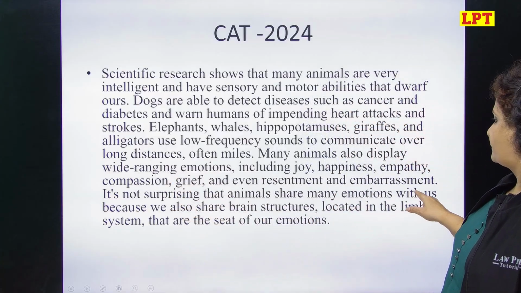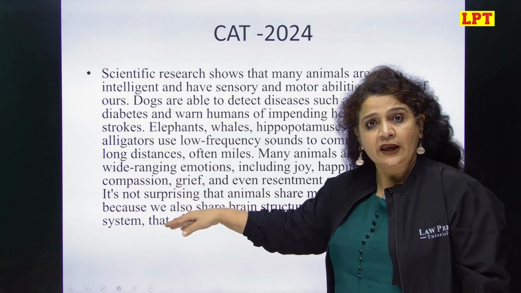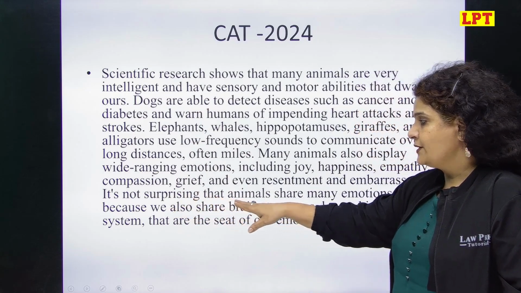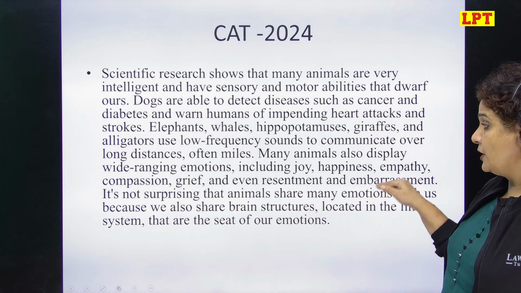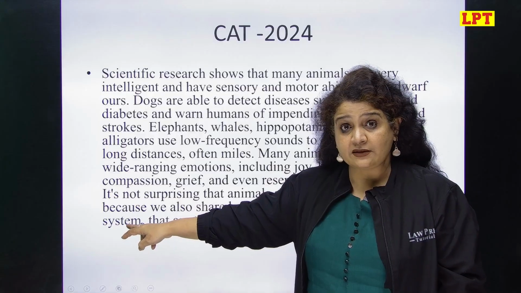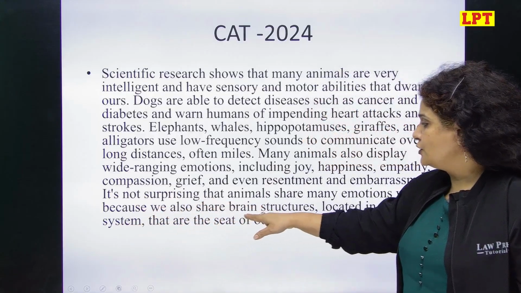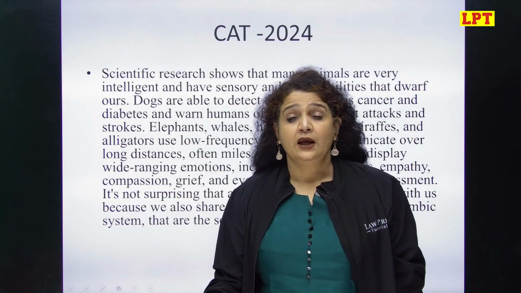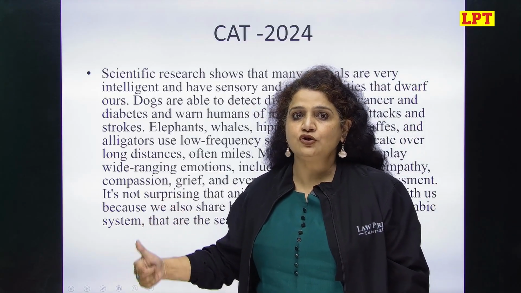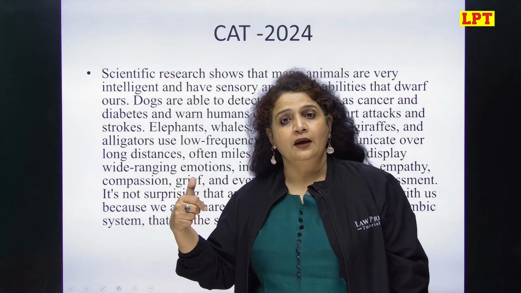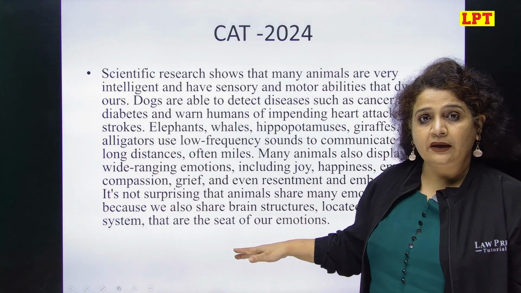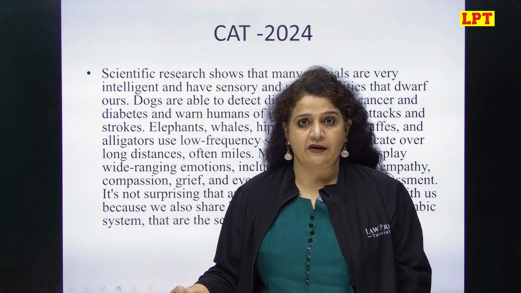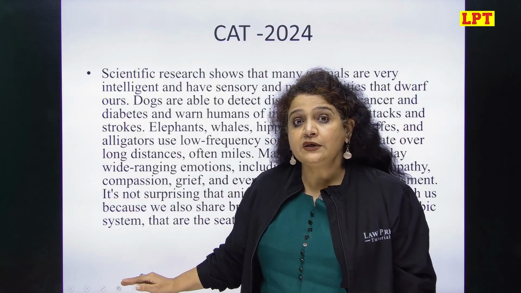Then it is not surprising, फिर वो again उसका opinion आ रहा है. These are examples. Again, another opinion. It's not surprising that animals share many emotions with us because that's his reasoning. क्योंकि we also share brain structure located in the limbic system that are the seat of our emotion. So he gives you a reason why they are sharing the emotion, because our structure of the brain and their structure of the brain has some similarity, and that is why we feel the same emotion that animals feel, or animals feel the same emotion that we have, right? He gives you the reasoning, right?